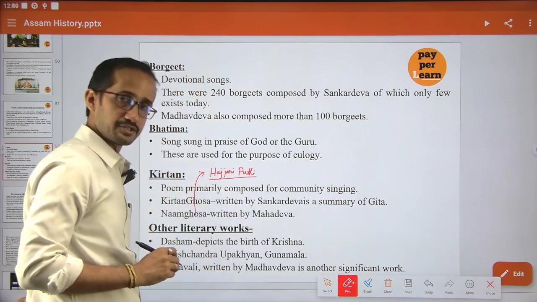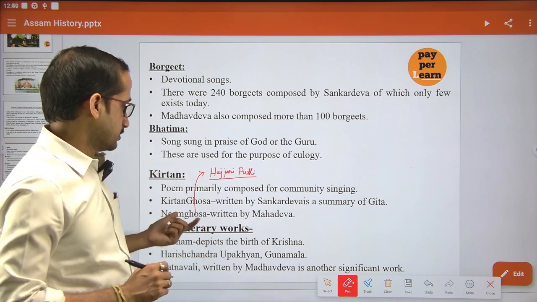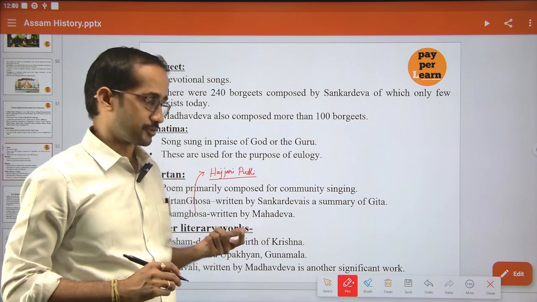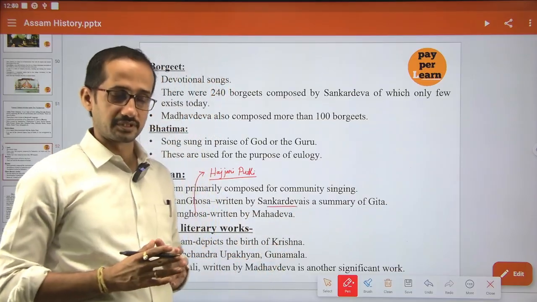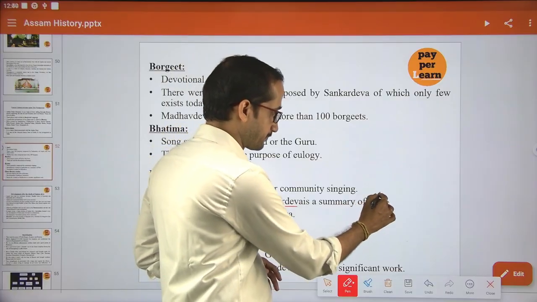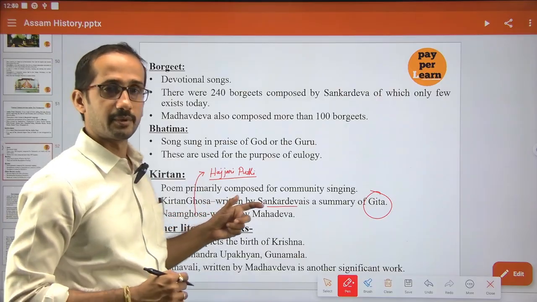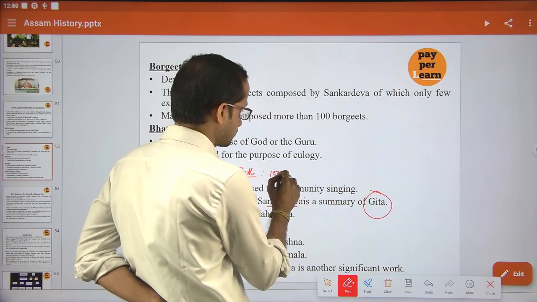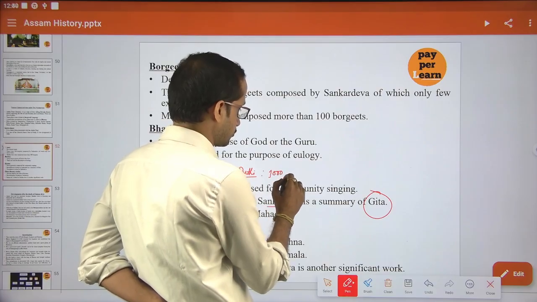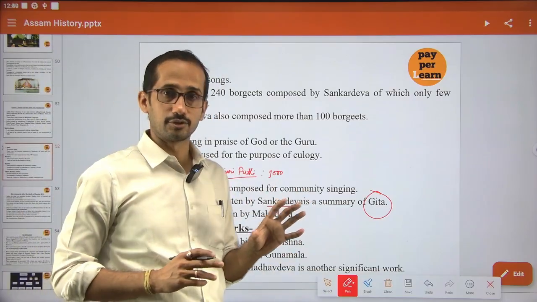And Kirtan Guha, written by Shonkardev, is a summary of the Gita. And Nam Guha, written by Madhavdev, is Hazari Puthi because it consists of 1000 slokas. So this is the reason why it is known as Hazari Puthi.